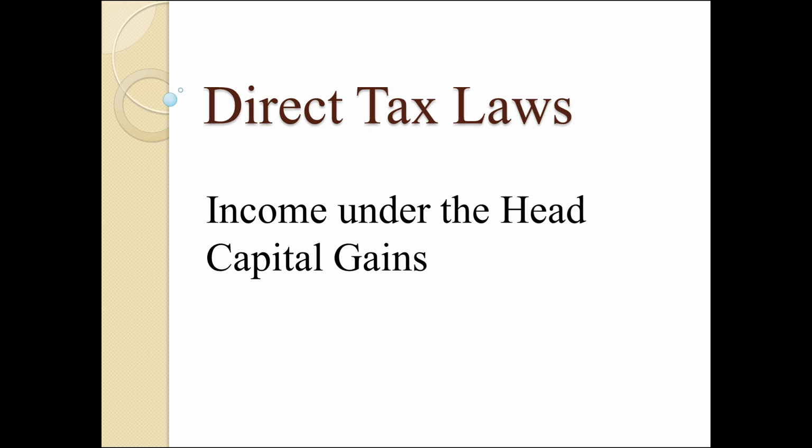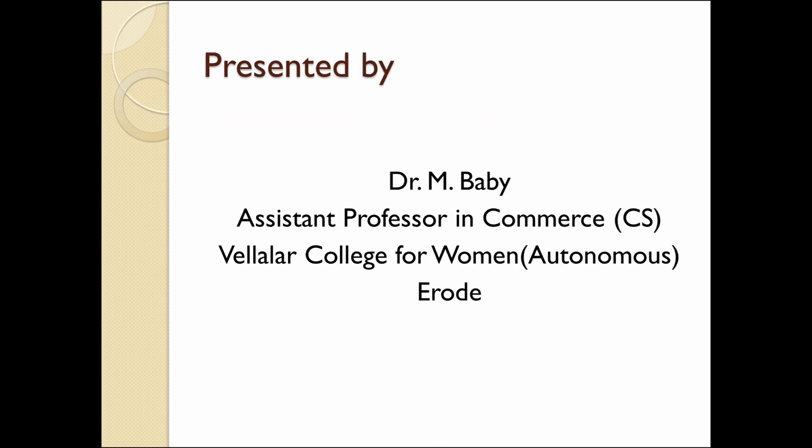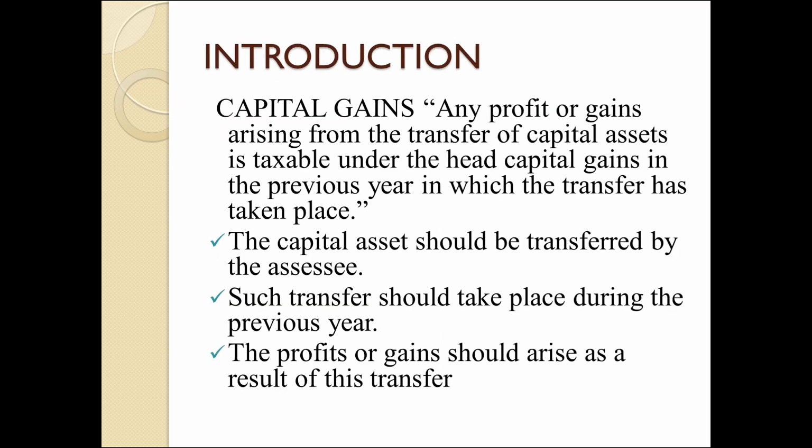Already we have studied some basic definitions about tax, something about assessee, person, income, and other definitions like assessment year and previous year.